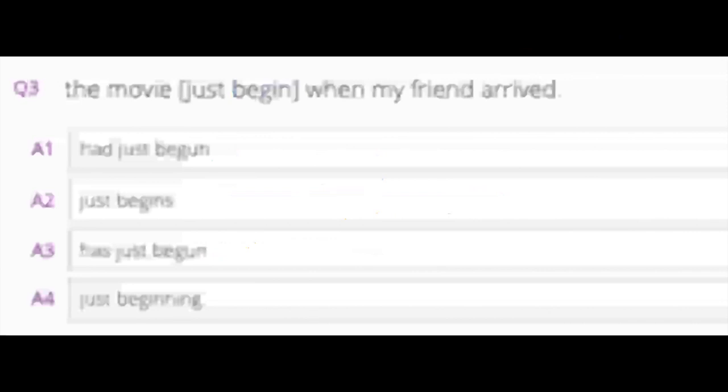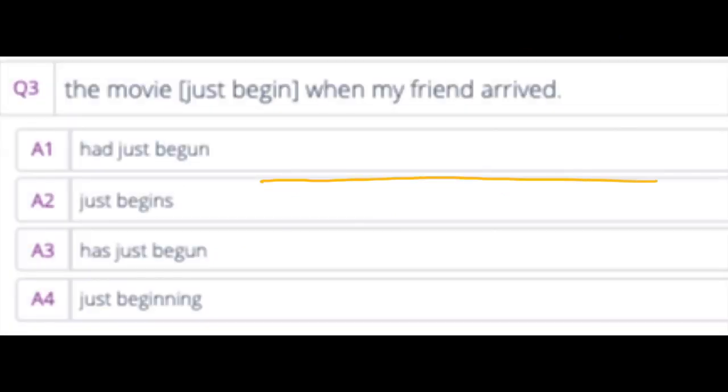Okay, next one. So number 3, let's read the sentence again. The movie just began when my friend arrived. So let's write a timeline here. My friend arrived. But before, the movie just began. So we need to change this verb form into past perfect simple. So we need to add had, and as I said, we can put something in between the had and the past participle.